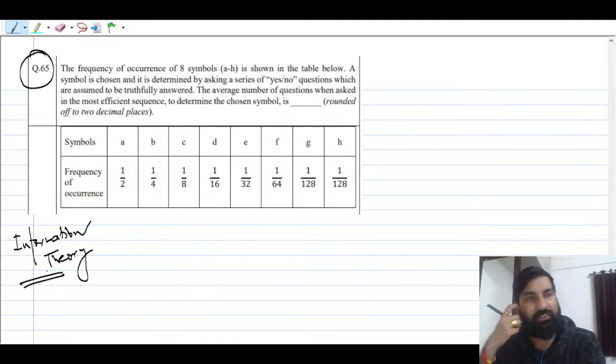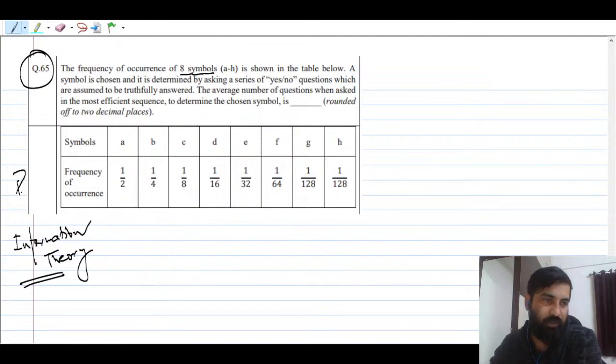And it is also a very easy question. What they have asked is the frequency of the occurrence of 8 symbols, you can say A to H. Frequency is nothing but the probability, right? Probability.